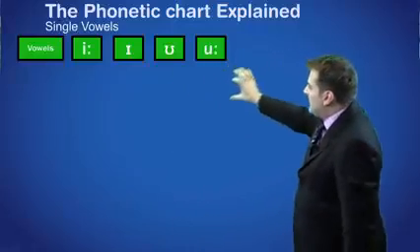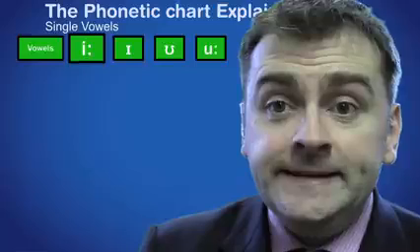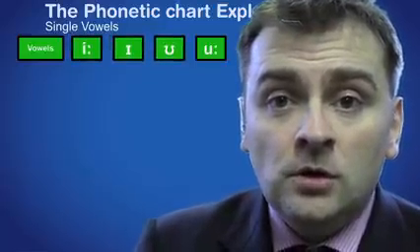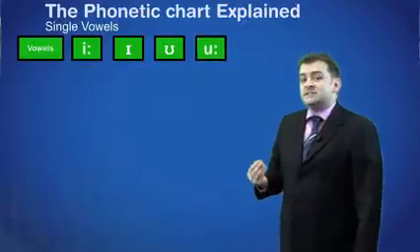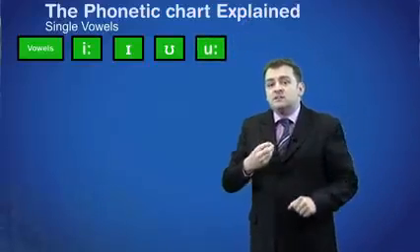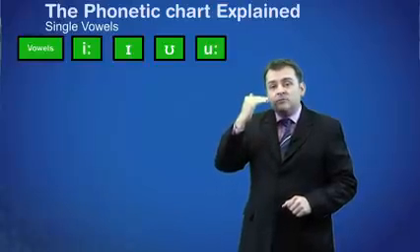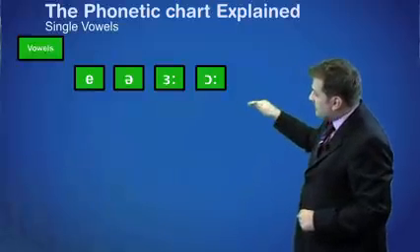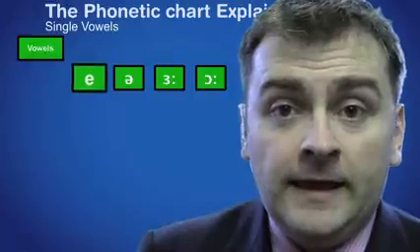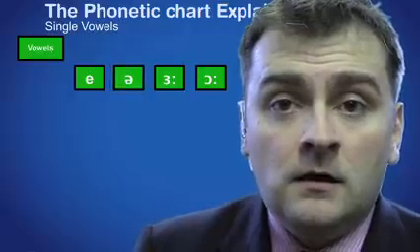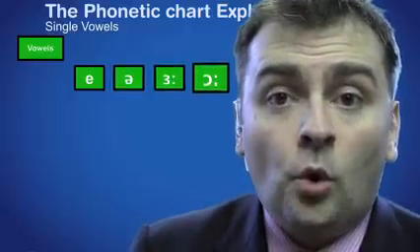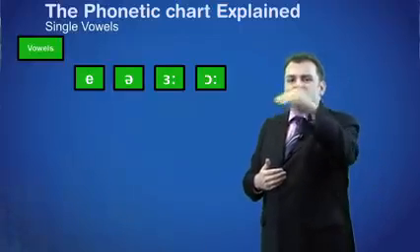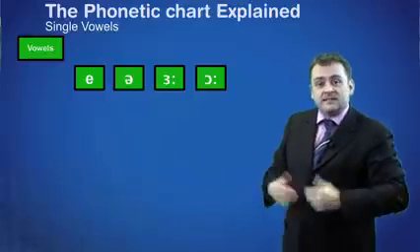On the top row, we have the sounds E, I, U, and oo. With all these sounds, the mouth is almost closed, and the sound is made at the top of the mouth. That's why they're on the top row. On the second row, we have the sounds E, and O. Now the mouth is a little more open, and it feels like the sounds come straight out through the middle of the mouth. That's why they're on the middle row.